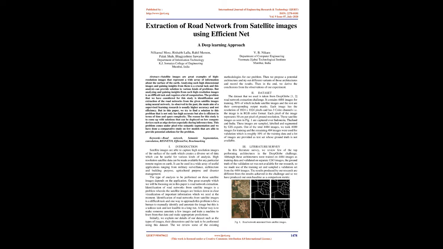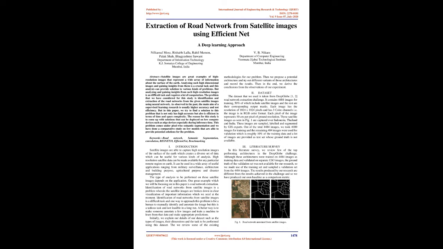2. Dataset. The dataset that we used is taken from the DeepGlobe Road Network Extraction Challenge. It contains 4,484 images for training, 50% of which are satellite images and the rest are their corresponding output masks.